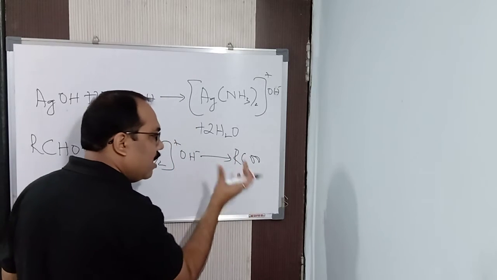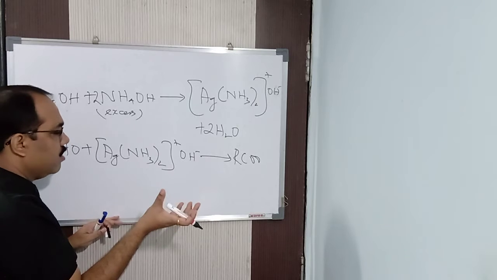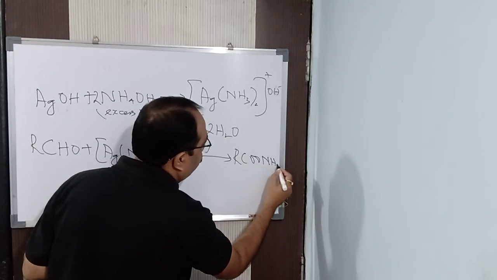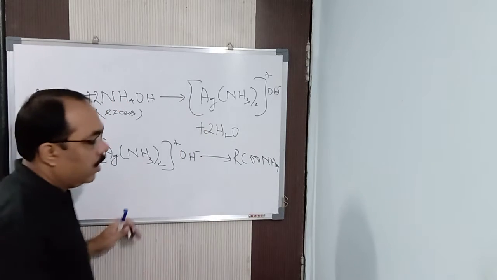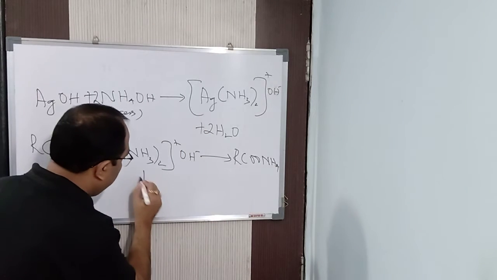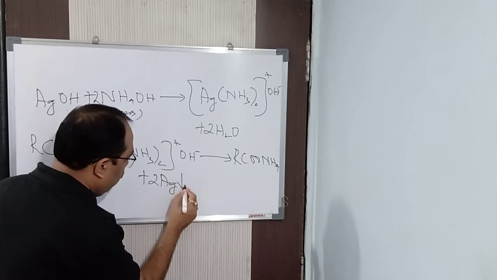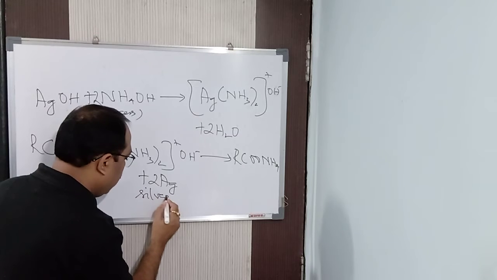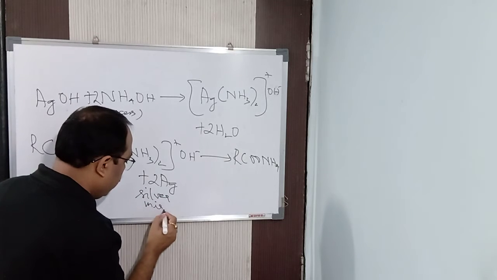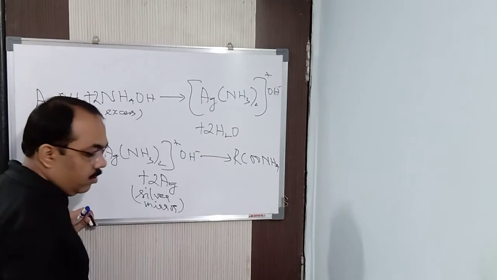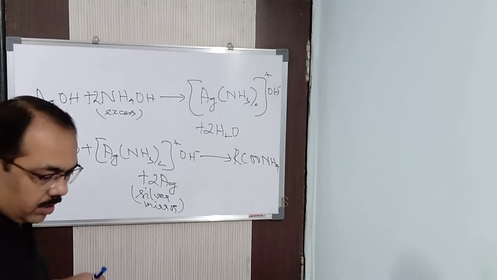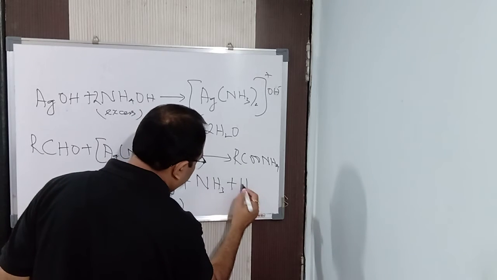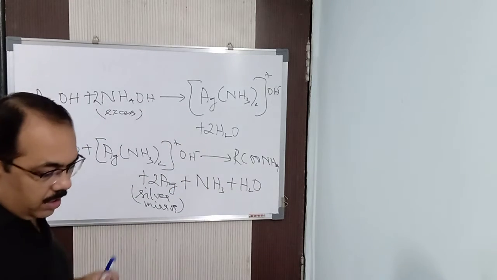But RCOOH is a carboxylic acid and you have taken excess ammonium hydroxide. It reacts with ammonium hydroxide to form RCOONH4. That is a salt you will be getting. Plus, the main observation is this: you get a silver mirror. You will be getting it on the cooler part of the test tube on heating. And ammonia gas is liberated, and water.